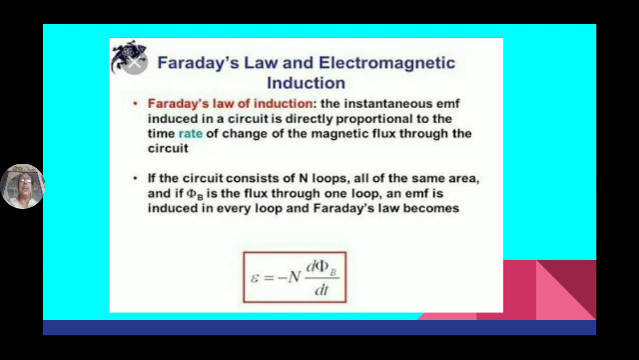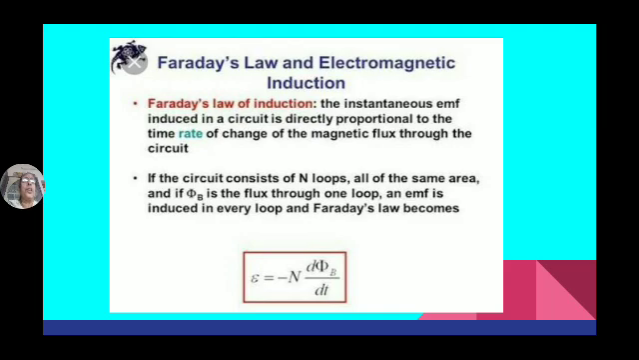Instantaneous means voltage induced at that instant. The induced voltage now may not be there after 5 seconds. So the instantaneous EMF induced in a coil circuit is directly proportional to the rate of change of magnetic flux through the circuit.